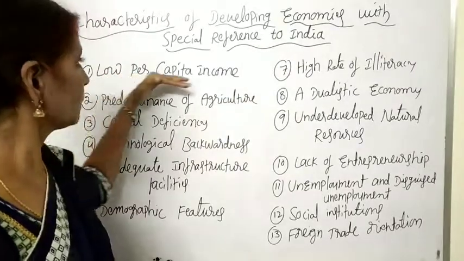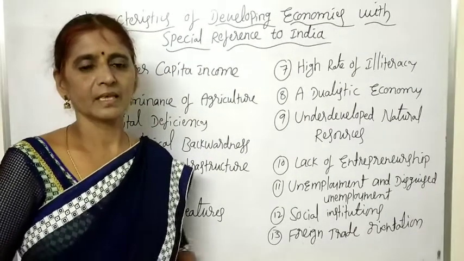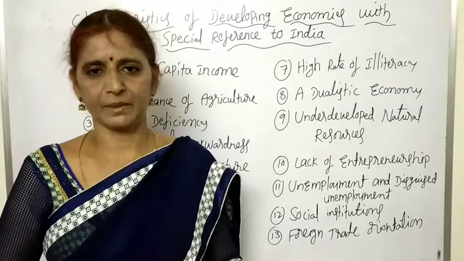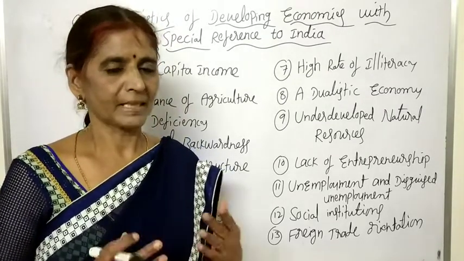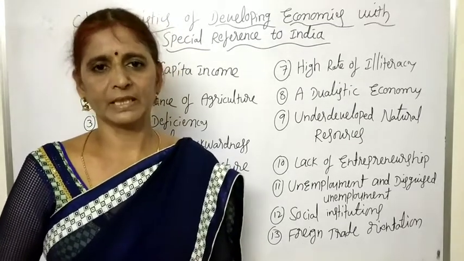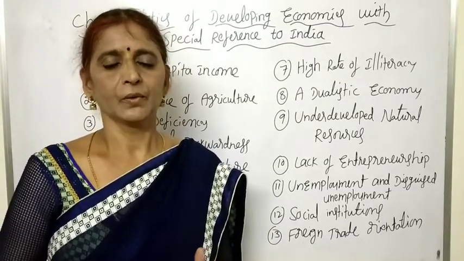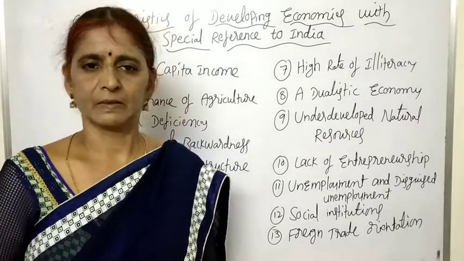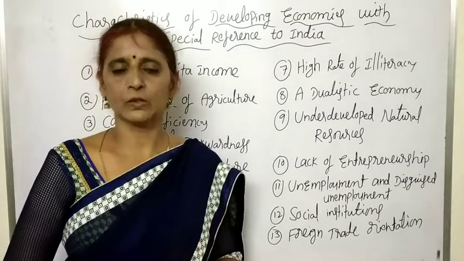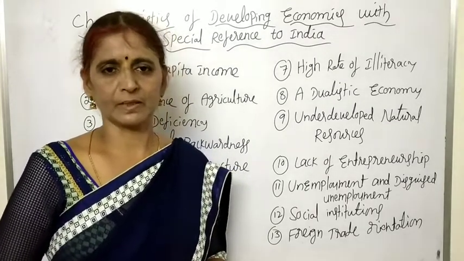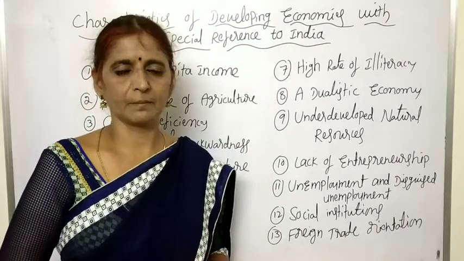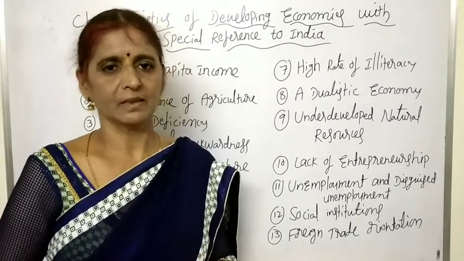Okay, first one, low per capita income. Generally, developing countries have low per capita income. When the per capita income is low, most of the people live below the poverty line. That is, a huge section of the population suffers from absolute poverty. Poverty here means not relative poverty, but absolute poverty. What is absolute poverty? People are not able to satisfy their basic needs, that is food, clothing and shelter.